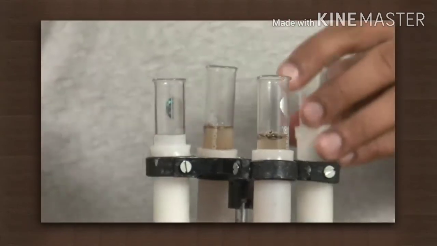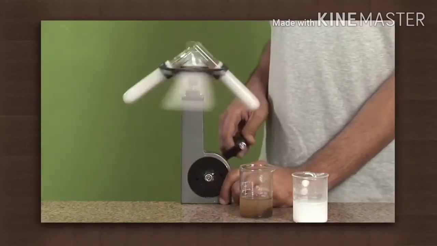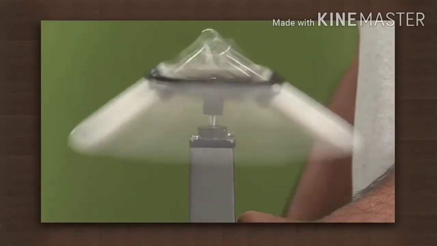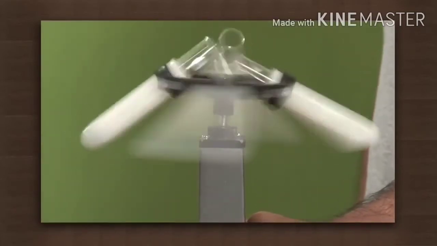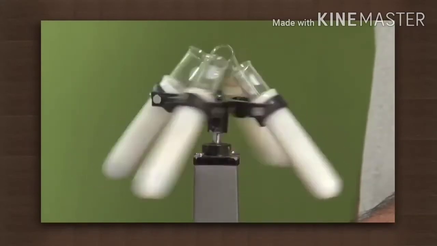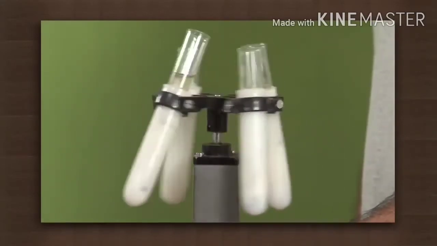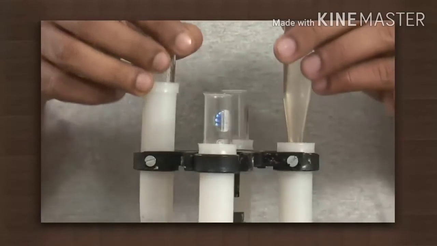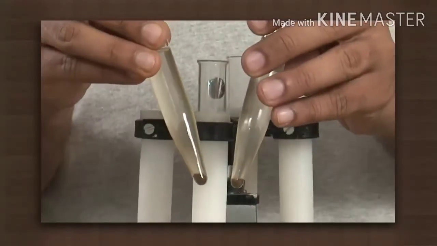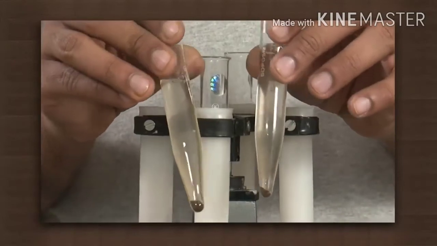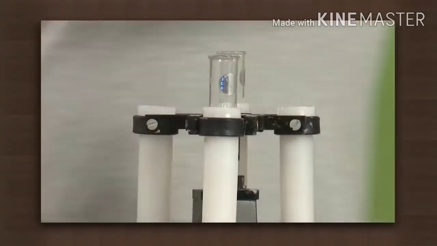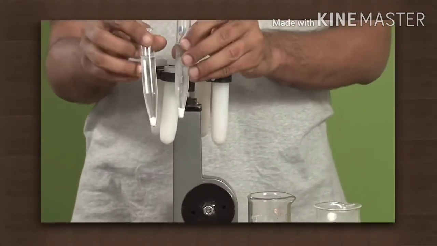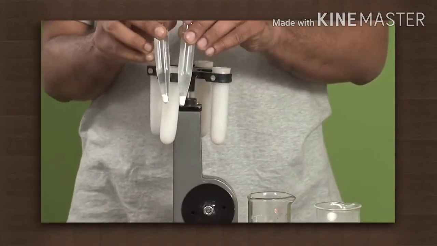Rotate the machines fast for a few minutes. Stop rotating. Remove the test tubes and observe. We see mud particles and white precipitate have settled in each of the test tubes. This is the process of centrifugation.